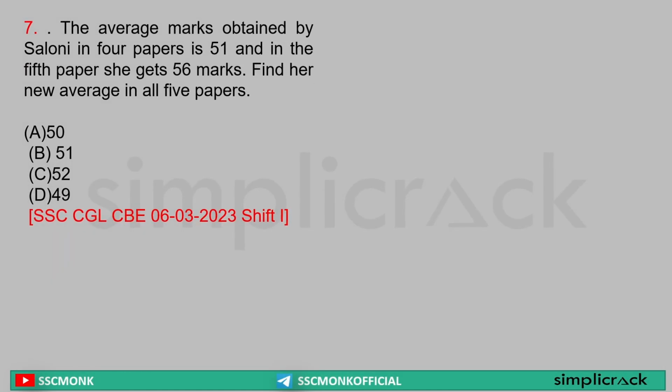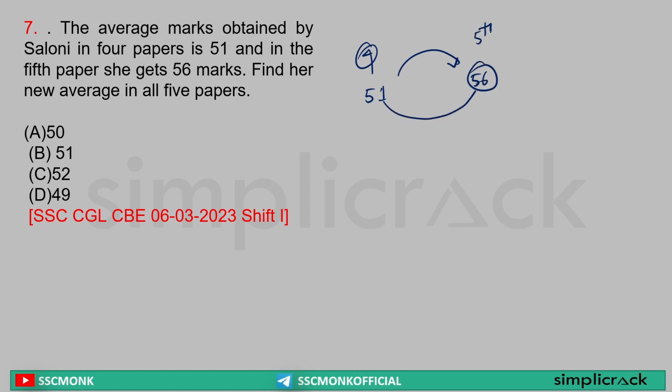The average marks obtained by Saloni in 4 papers is 51. In the 5th paper, he got 56 marks. Find the average. Sir, understand. 51 was the average number of 4 papers. He got how much? 56 he got. Yes or no? Yes.